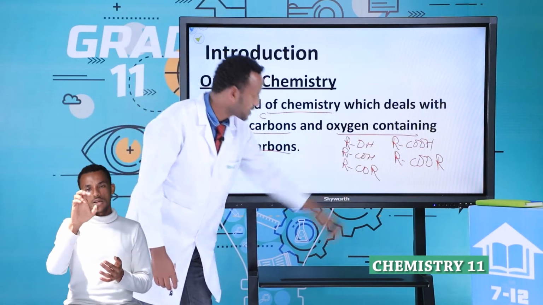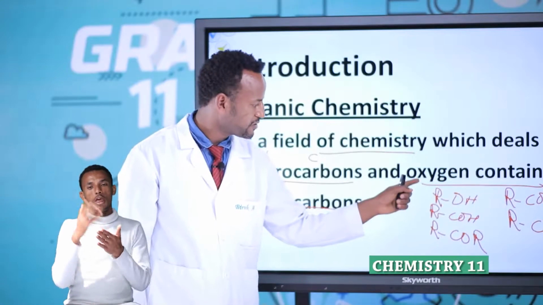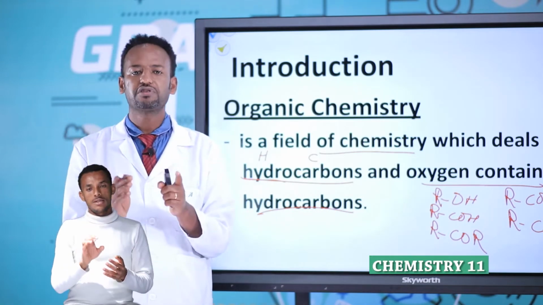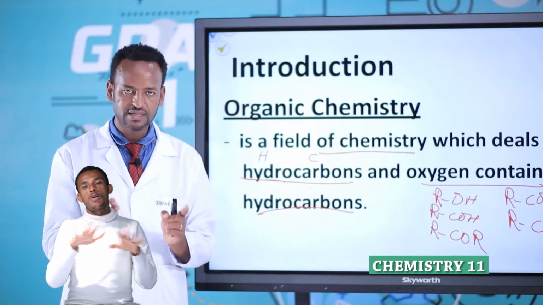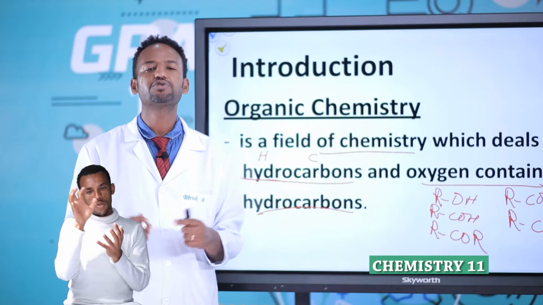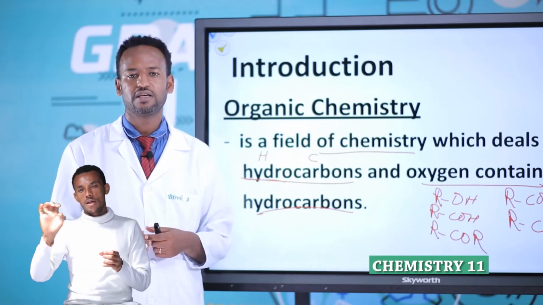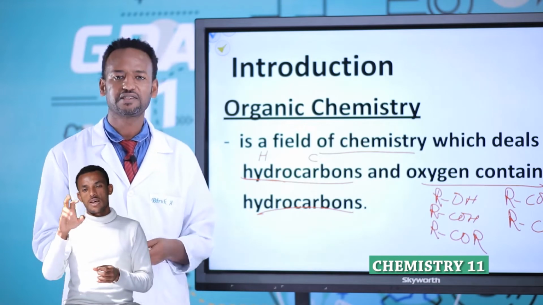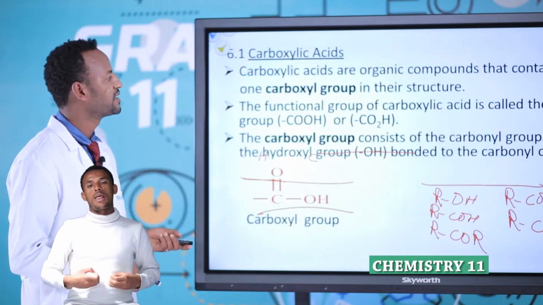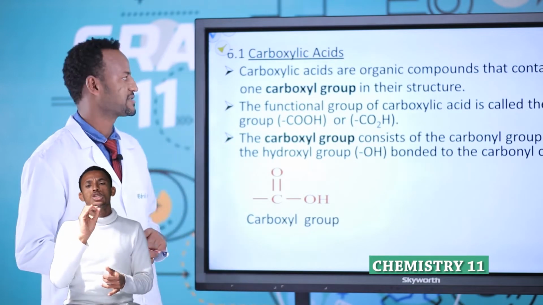All these compounds contain carbon, oxygen and hydrogen. This type of compound is oxygen containing hydrocarbons. Therefore organic chemistry is a field of chemistry that deals with hydrocarbons and oxygen containing hydrocarbons. These oxygen containing hydrocarbons like alcohols, aldehydes, ketones, esters, carboxylic acids, ethers, and so on are under organic chemistry. Now the first point is carboxylic acids.